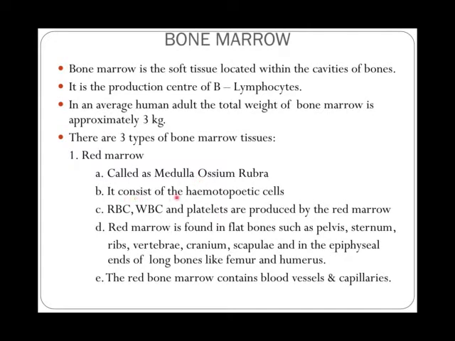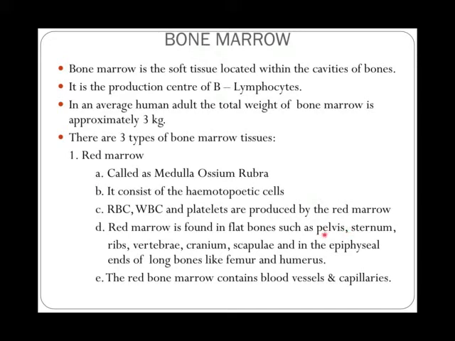It consists of the hematopoietic cells. What are these hematopoietic cells? Basically the cells which are going to differentiate into different kinds of RBCs and WBCs. So this red marrow is responsible for the production of RBC, WBC and platelets. The red marrow is found in flat bones. Within your body you have different types of bones, and the flat bones are responsible for consisting this red marrow.